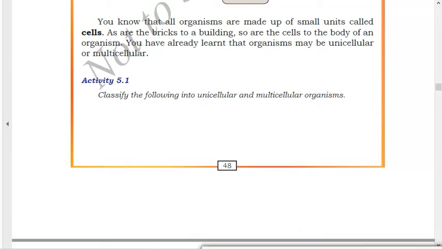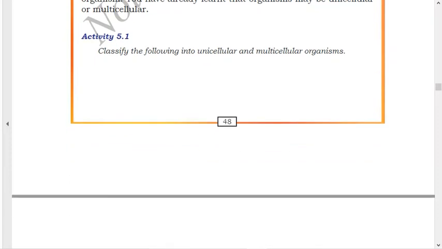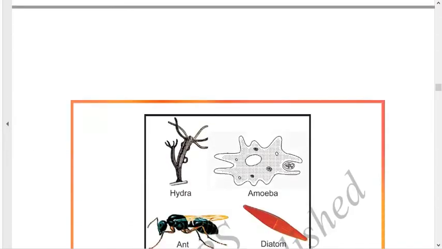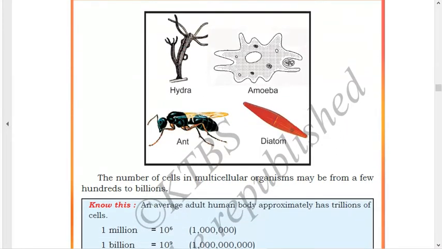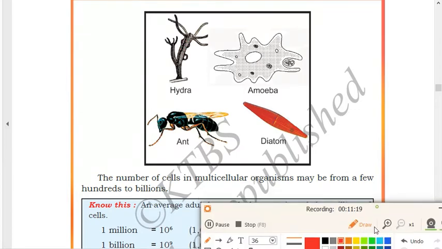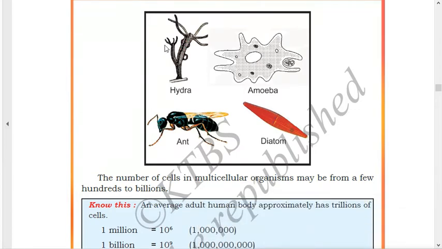Next, what do we have? One activity is given: classify the following into unicellular and multicellular organisms. Let's see what diagrams are given in your textbook. These are the diagrams given in your textbook. We have to classify them as unicellular or multicellular organisms. Hydra is given, amoeba is given, ant is given, diatom is given. We have to tell which one is unicellular and which one is multicellular among these.